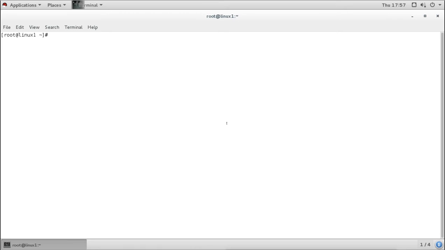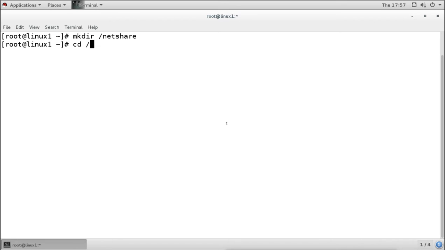Okay, now this is our one server, and first I will create one directory here to share. I will create one directory under the slash. I will call it netshare, and this is what I'm going to share.